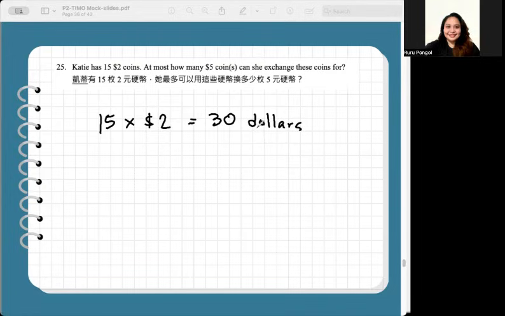To find the maximum number of $5 coins, we simply divide $30, the total money of Katie, by 5, that's equal to 6. With no remainder, so that's exact. Since 30 is exactly divisible by 5, no value is left over. The final answer then is 6 $5 coins, so just write 6 for number 25.